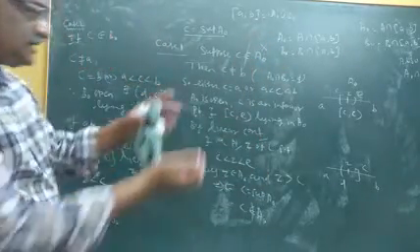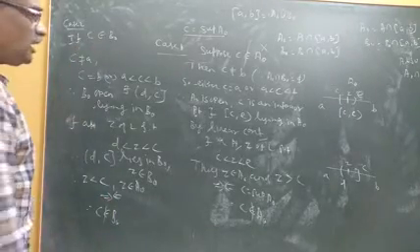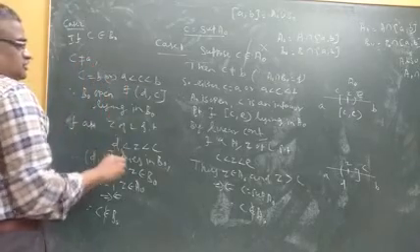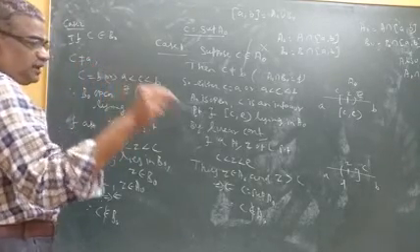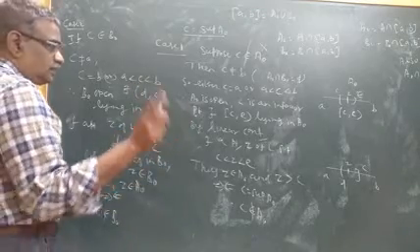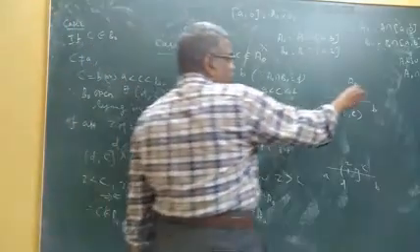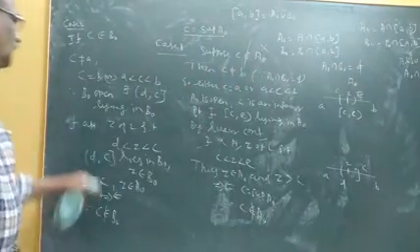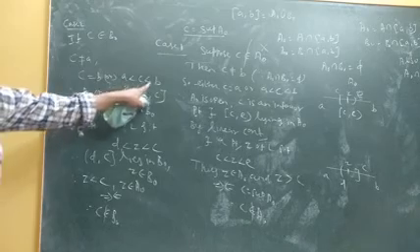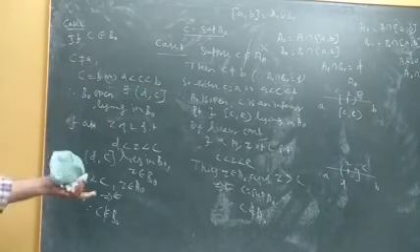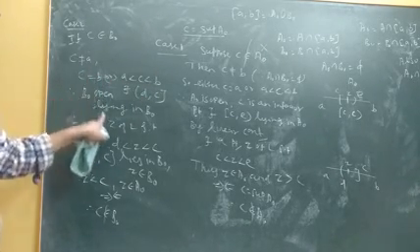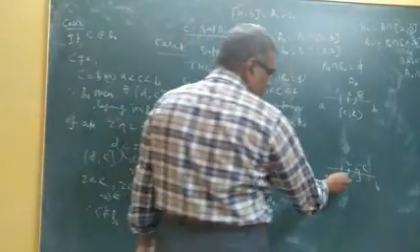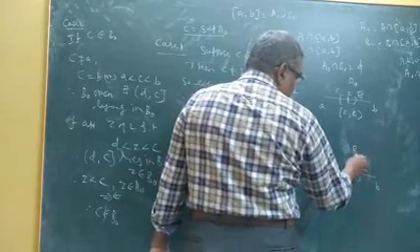In a similar way, if C belongs to B naught, then C is not equal to A, because if it is equal to A, then A belongs to A naught, so C belongs to A naught and C belongs to B naught, a contradiction. They have empty intersection. A naught intersection B naught equal to empty set. Correct? So, either C equal to B or A less than C, the same argument. B naught is open. Therefore, this point C becomes an interior point. Therefore, there exists an open interval (D, C), which is contained in B naught.